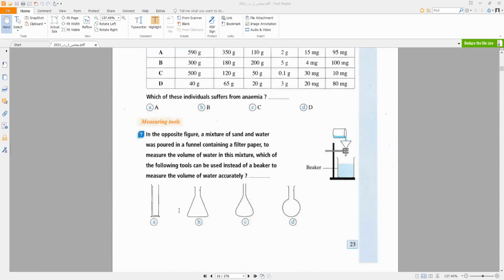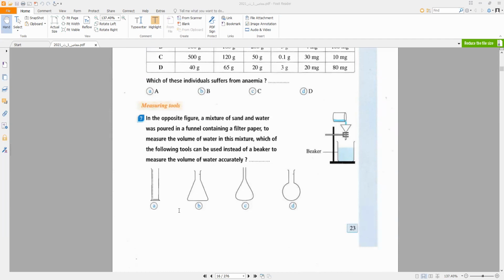Measuring tools. The figure shows a mixture of sand and water poured in a funnel containing filter paper. To measure the volume of water in the mixture, which of the following tools can be used instead of a beaker to measure the volume of water accurately? As we explained before, the tool used to measure volume accurately is the graduated cylinder.